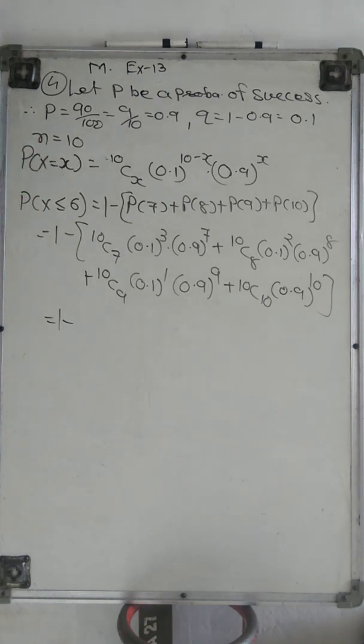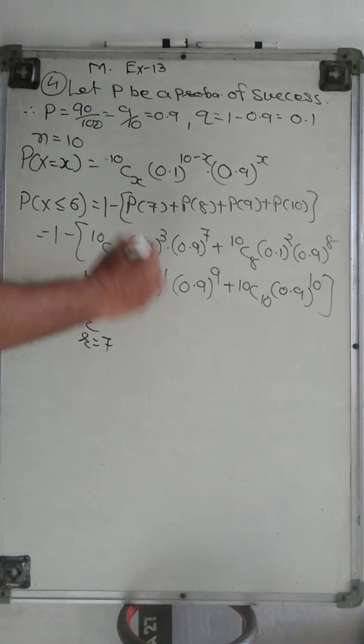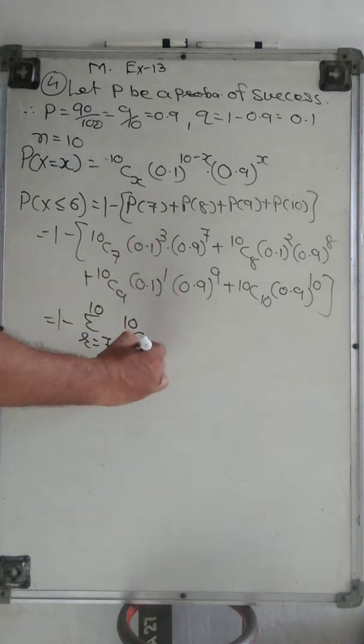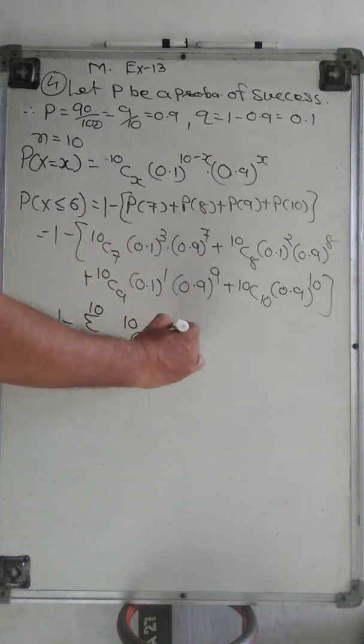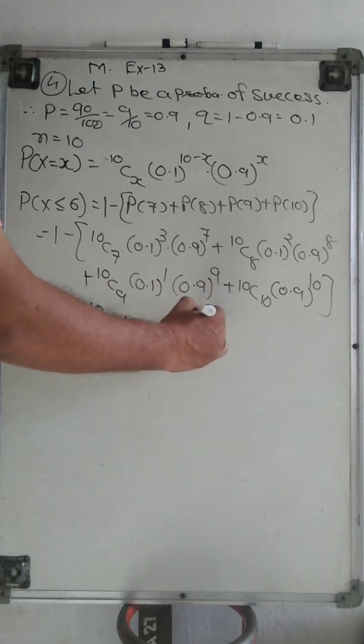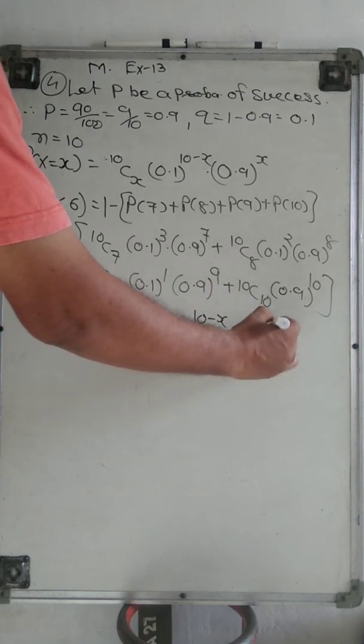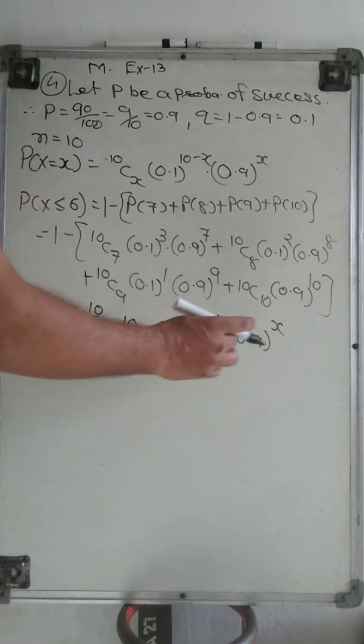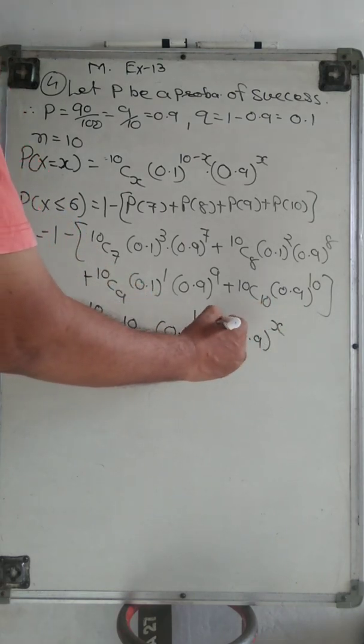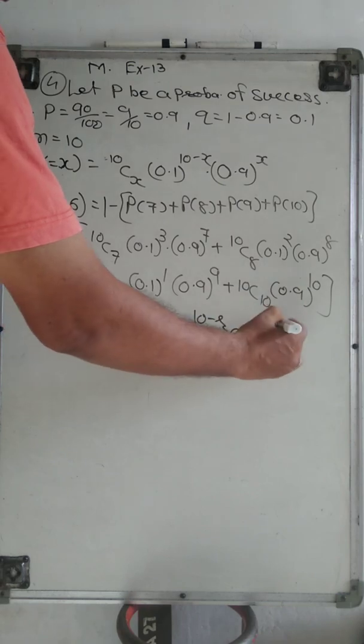This is our answer, and the answer is given in this way: sigma r equal to 7 to 10 of 10Cr, 0.1 raised to 10 minus r and 0.9 raised to r.